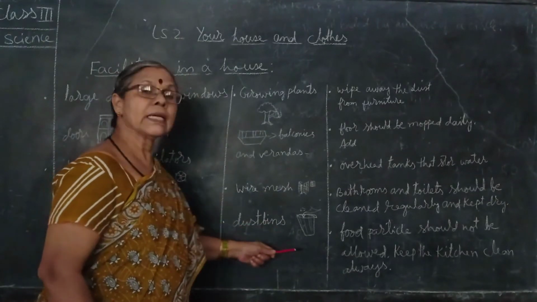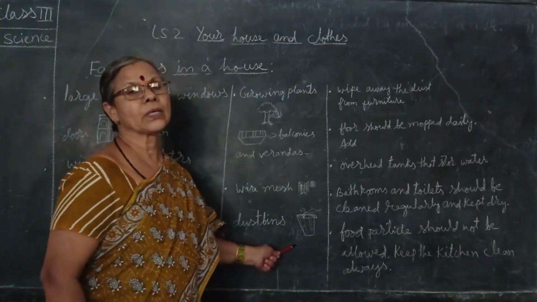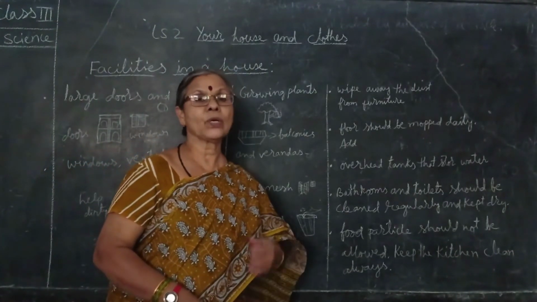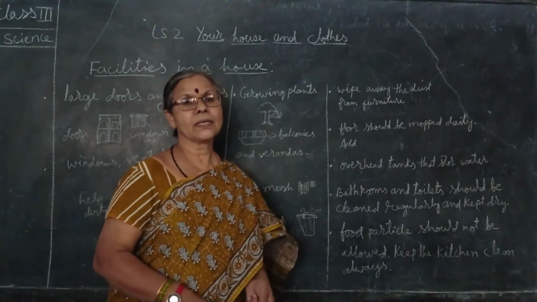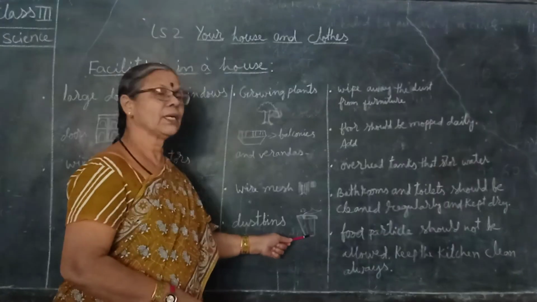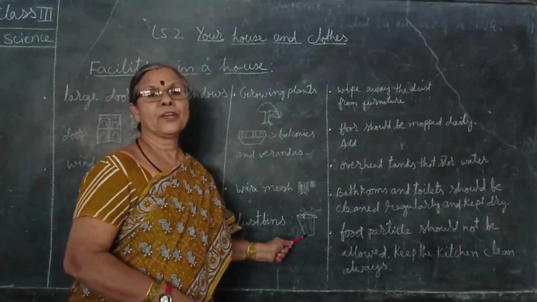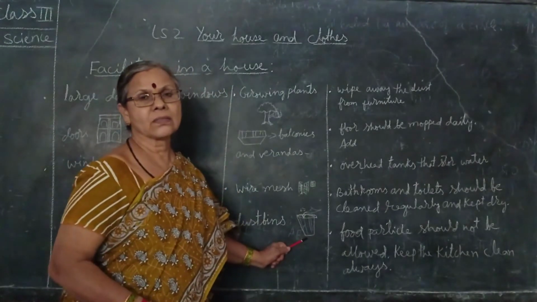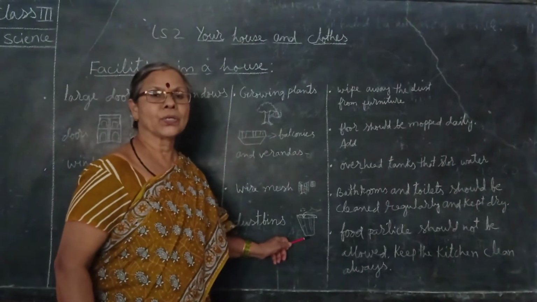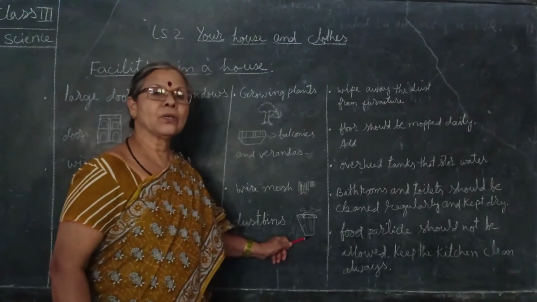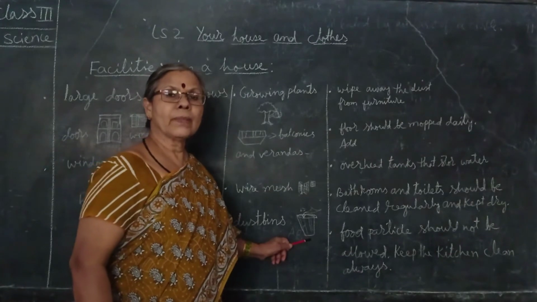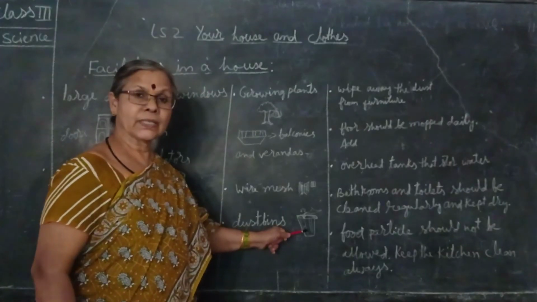Coming to this, the dustbin also is very important. Whatever the leftover food, garbage and waste there is, we throw it into this dustbin. If you scatter this dust and waste all around your house, do you think that your house will be clean, neat, or bacteria-free?